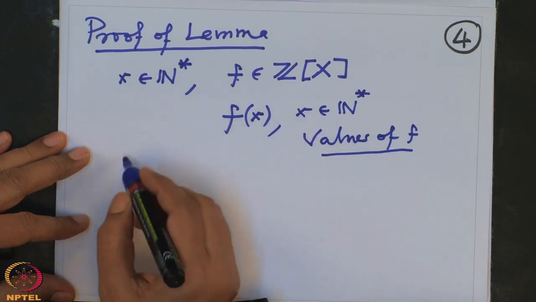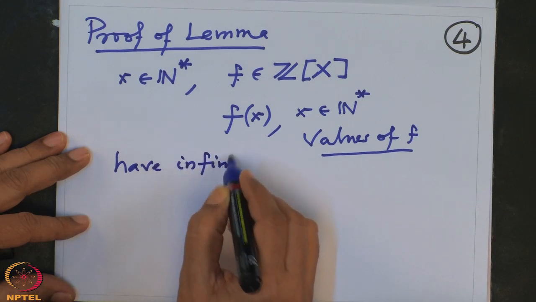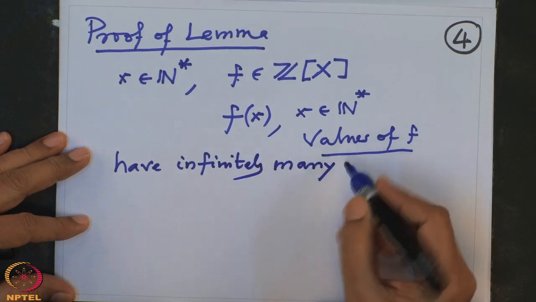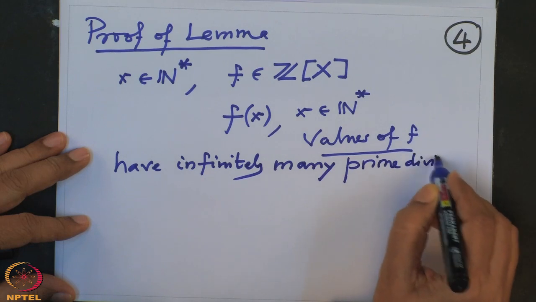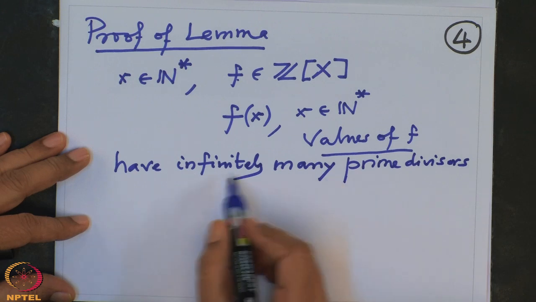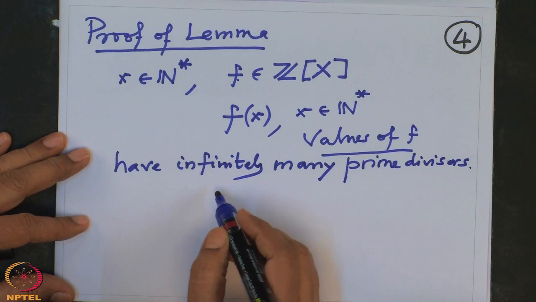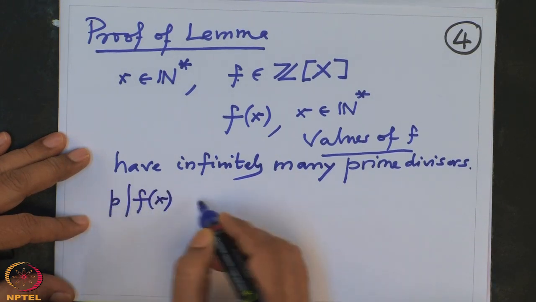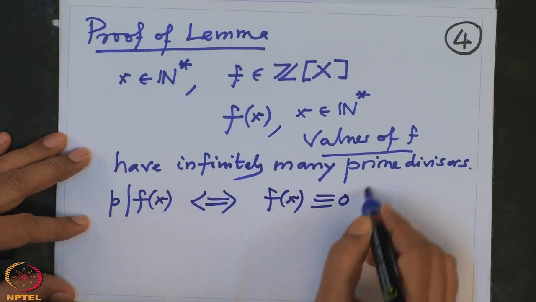So, these values have infinitely many prime divisors. That will prove the lemma, because if p divides f of x, that is equivalent to saying f of x is congruent to 0 mod p.